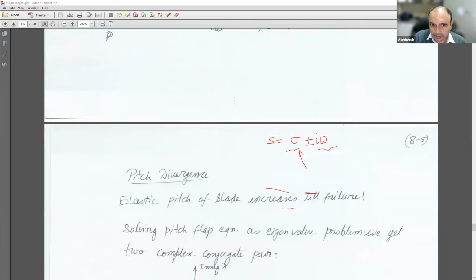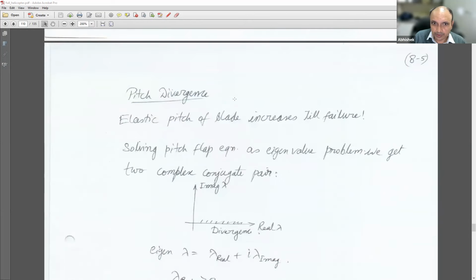So first we look at the scenario of pitch divergence. So here elastic pitch of blade increases till failure, like I showed you in that sketch. So pitch divergence. Elastic pitch means the twisting that is happening because of aerodynamic force. So the blade will start twisting so much that it will break. So it increases till failure.